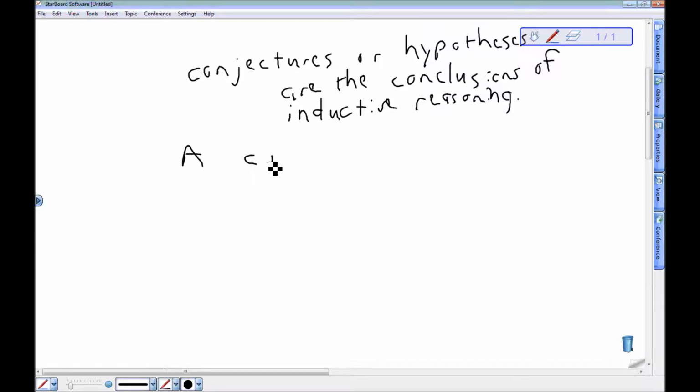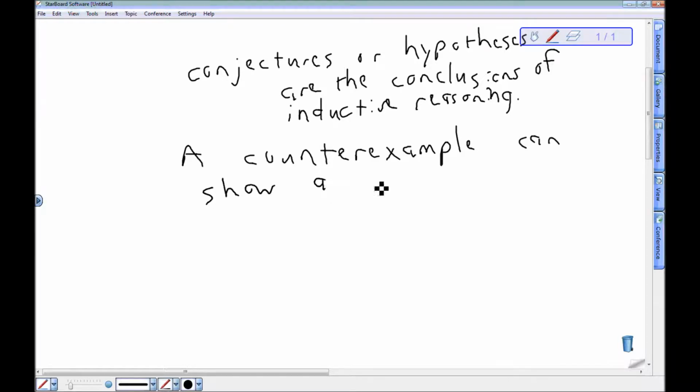So a counterexample can show a conclusion is wrong or incorrect.